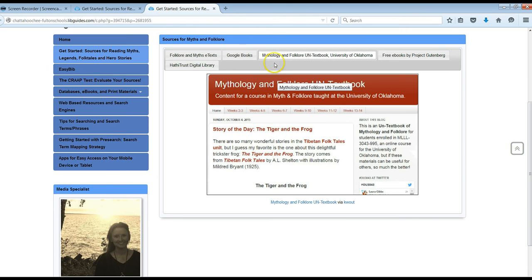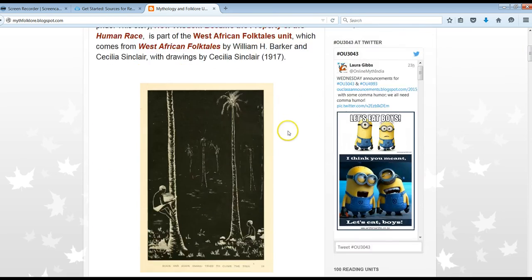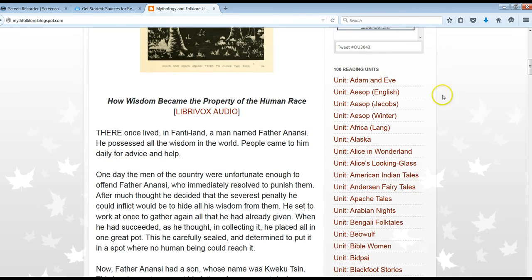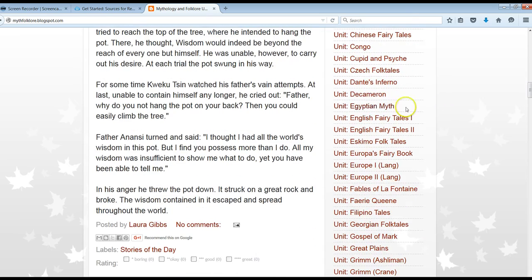Another resource that many of you might find helpful and that's super easy to navigate is an online untextbook for a mythology and folklore course that's taught at the University of Oklahoma. So we'll just go to this tab and click beneath the screenshot, and you'll want to scroll down to see the reading units. So you can see if what you're interested in is available.